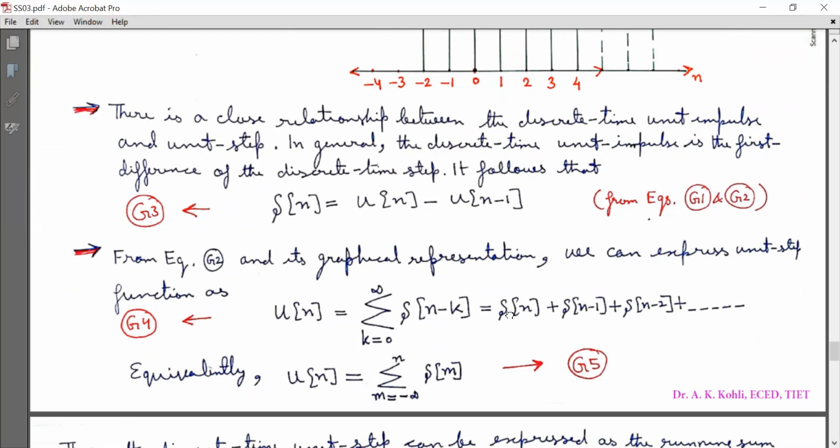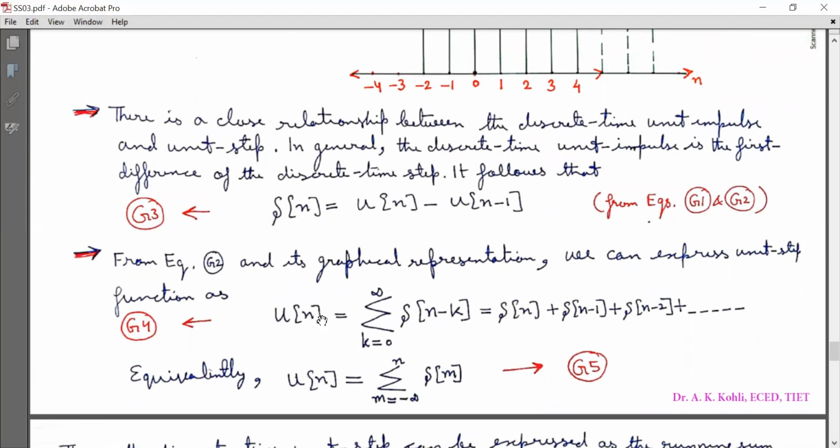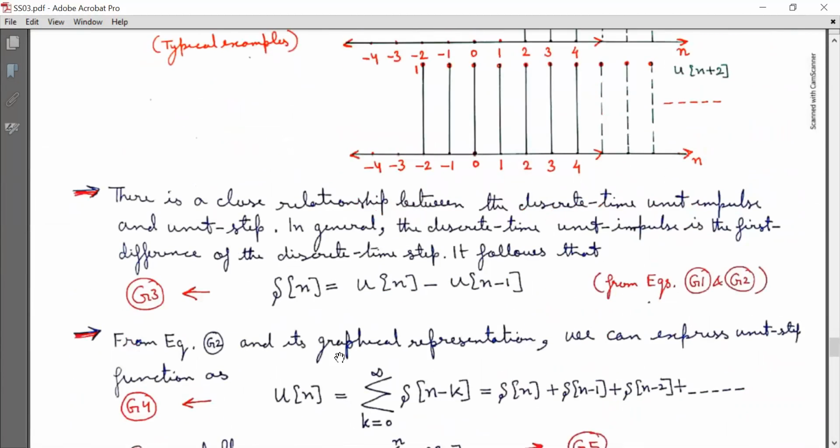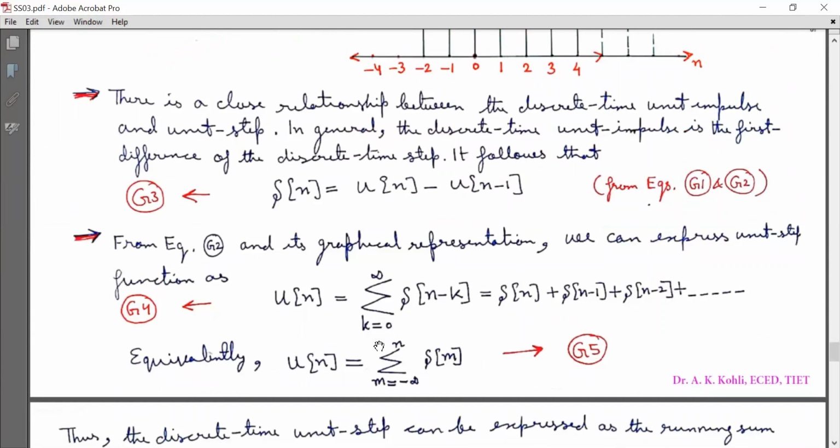So these are two other expressions for u[n]. This is the definition of u[n], and we can express u[n] as summation k running from 0 to infinity of delta[n-k], or u[n] is equal to summation m running from minus infinity to n of delta[m]. So these are very important expressions for further analysis, because we are going to use them again and again in our future lectures.